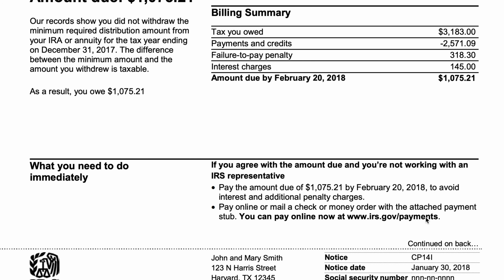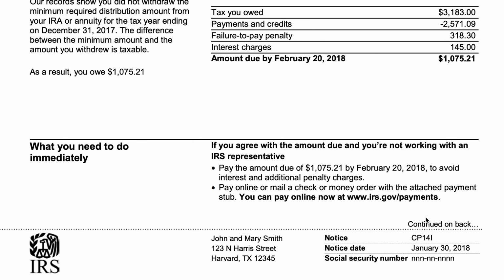As always, the IRS gives you the option to just say, oops, my mistake, and go ahead and pay the outstanding amount. And if you pay by the stated date right here in bold, then you would incur 0 additional interest or penalty charges.